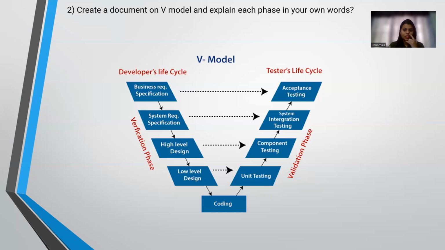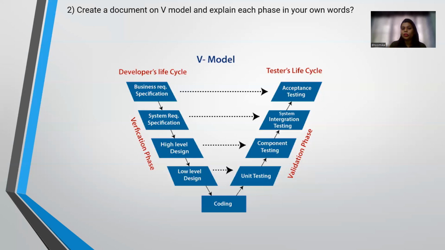For example, if we are using some tool and that tool is working fine with the project, then we go with the low level design. In the low level design, the tester's case is the unit testing. Unit testing is nothing but each and every unit of the test cases being tested. Then it goes to the coding, where all the stuff will happen.